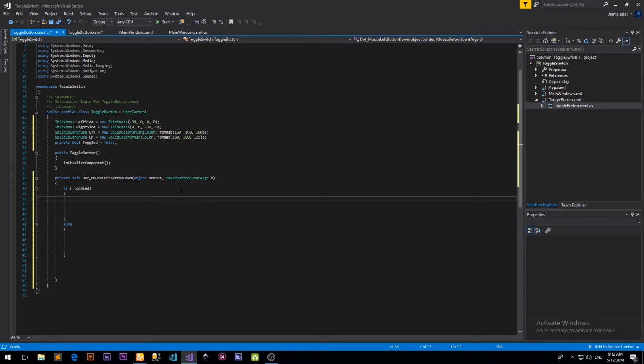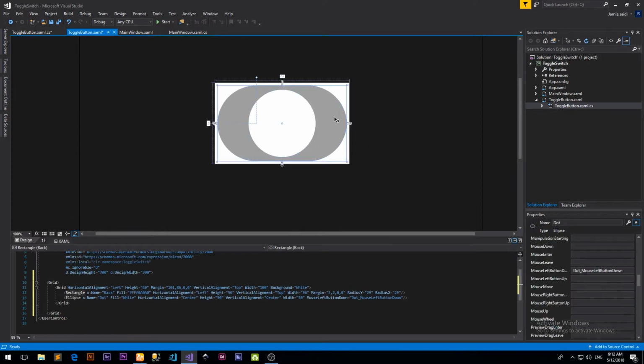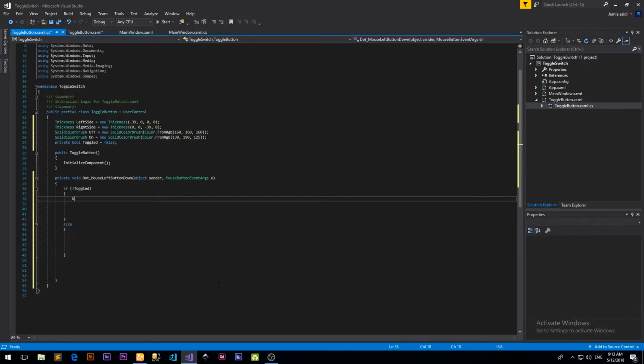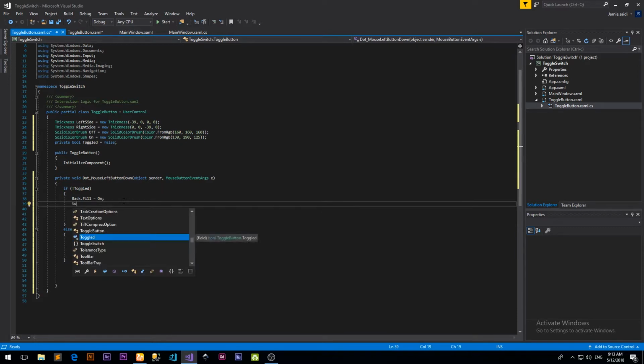So we need to change the background color of the rectangle, and we named this rectangle back. So back dot fill should be set to on. Yes, so we are changing the fill color to this color, green, on. And we should change toggled to true.